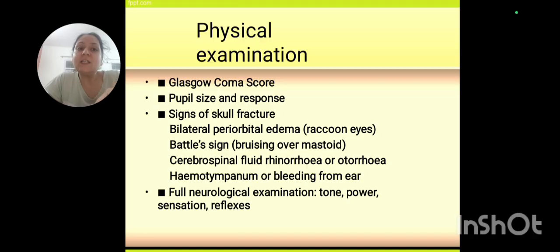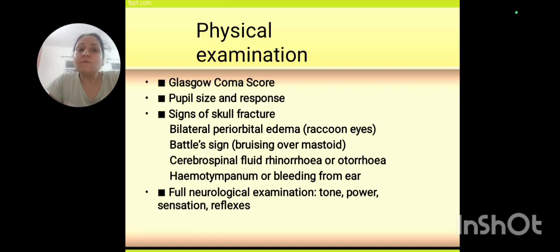And then we see signs of skull fracture. We have already discussed raccoon eyes, bilateral periorbital edema, Battle's sign in cases of temporal fractures, bruising over the mastoid bone, cerebrospinal fluid release as otorrhea from the ear or rhinorrhea from the nose. And then we see whether there is bleeding from the eardrum through the pressure, that is bulging of the tympanic membrane. We have to go in for the examination.